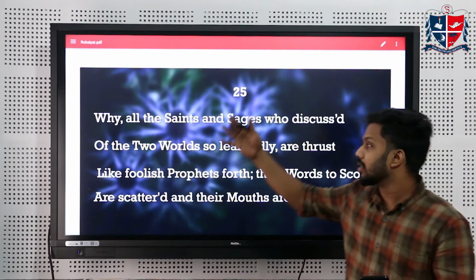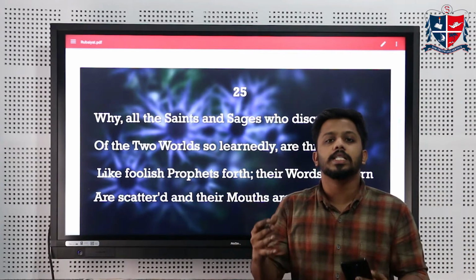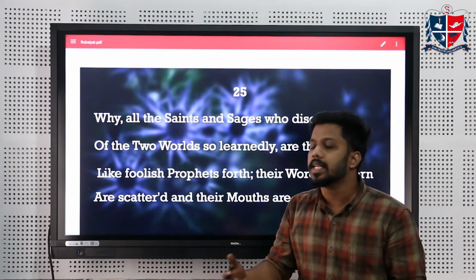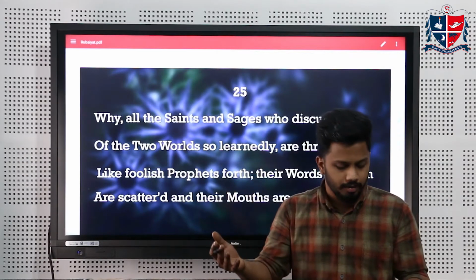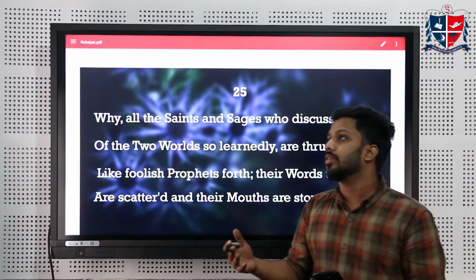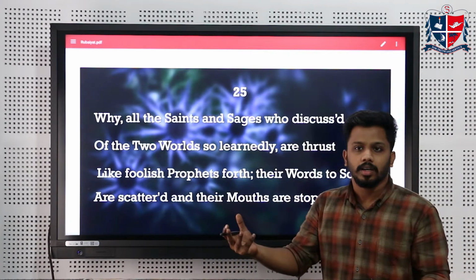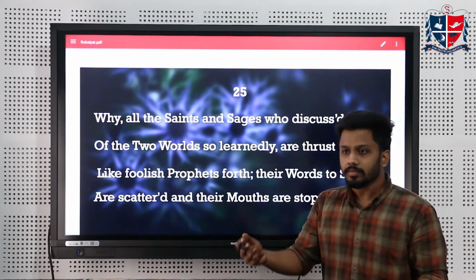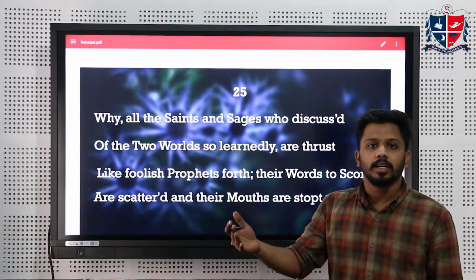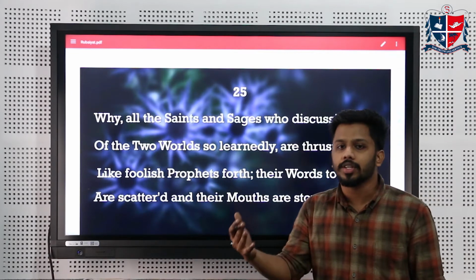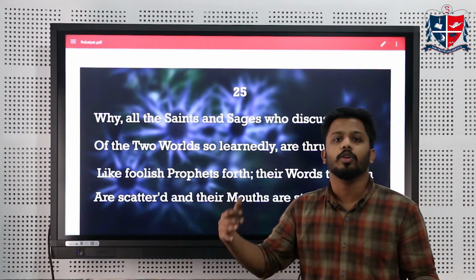Okay. In quatrains 25 to 28, the poet speaks about various saints and sages whom he had often visited, asking them about the meaning of life, the necessity of life, all those questions on life. But what happened here is, all these saints who had talked about this life and the afterlife are no longer there. They are already gone. They have turned into dust. So there is no point in talking about them.